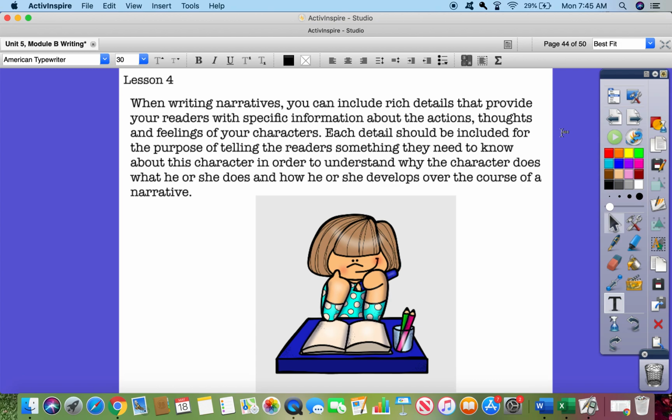So when writing narratives, you can include rich details that provide your readers with specific information about the actions, thoughts, and feelings of your characters. Each detail should be included for the purpose of telling the reader something they need to know about this character in order to understand why the character does what he or she does and how he or she develops over the course of a narrative.